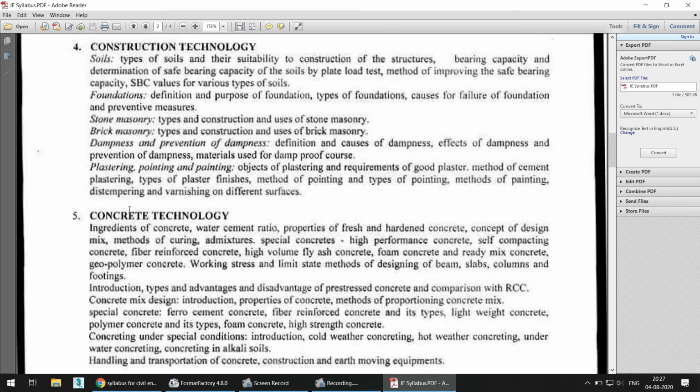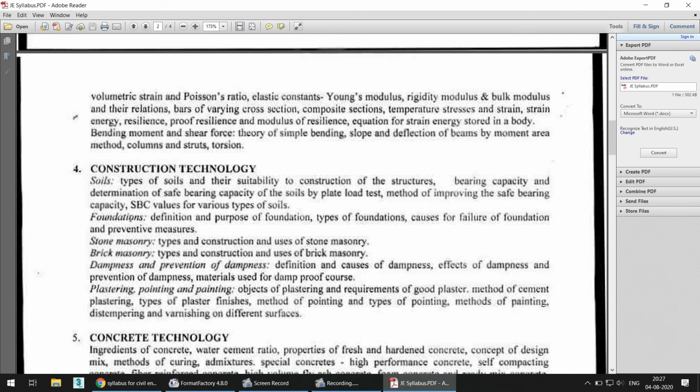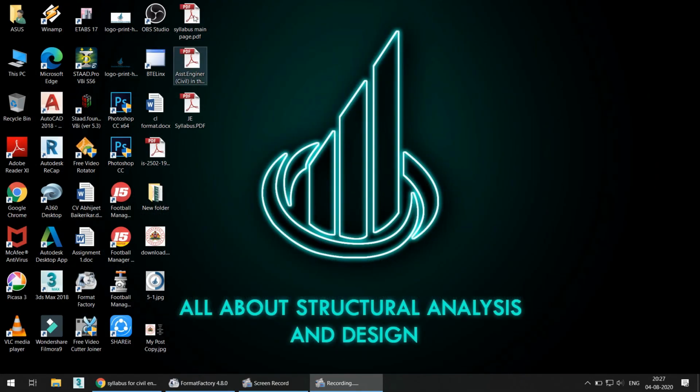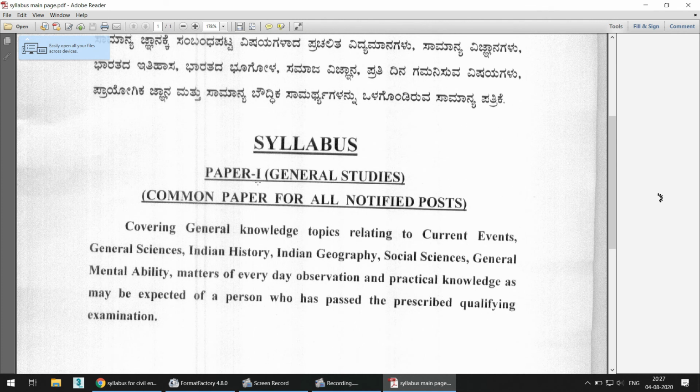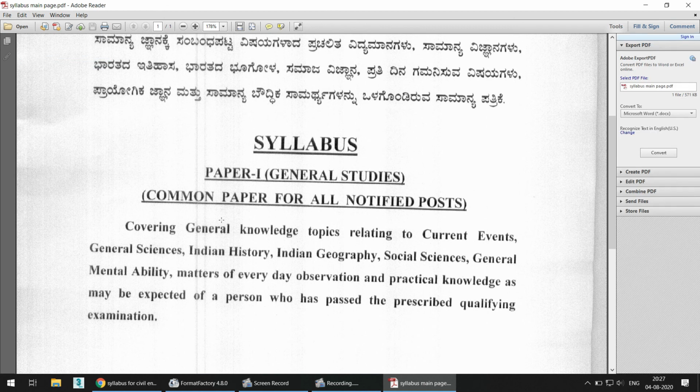Your general studies syllabus will remain the same, which I have given in the video on assistant engineer. I will show you the syllabus of general studies here also. It remains the same: a common paper for all notified posts. A different syllabus is not there for general studies, so you can go through it and start studying.